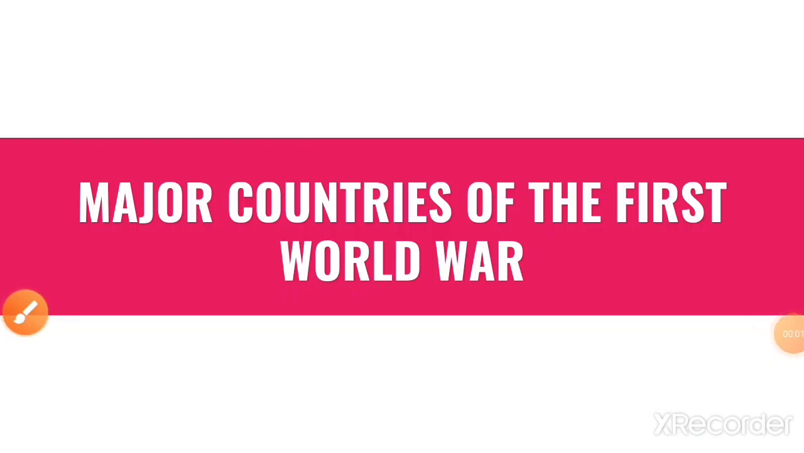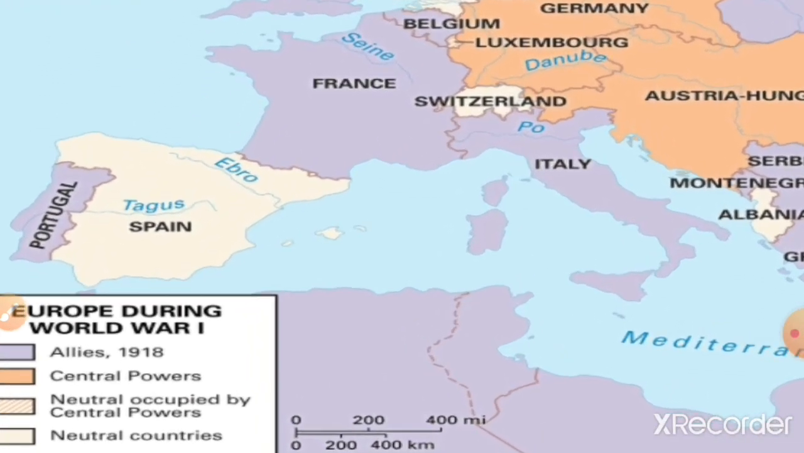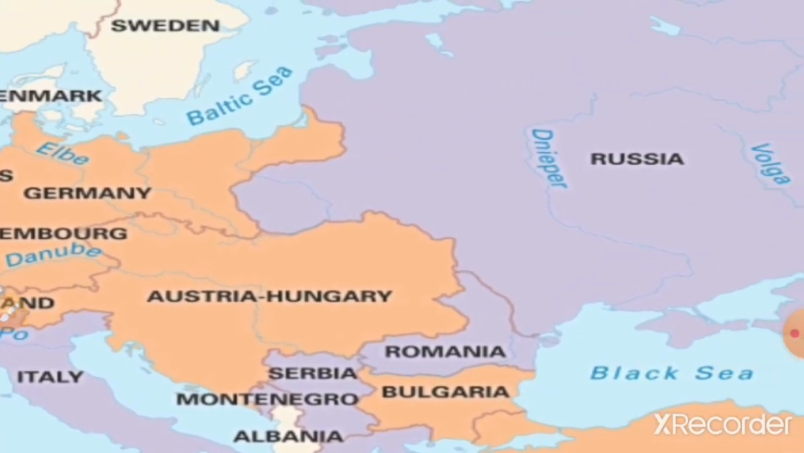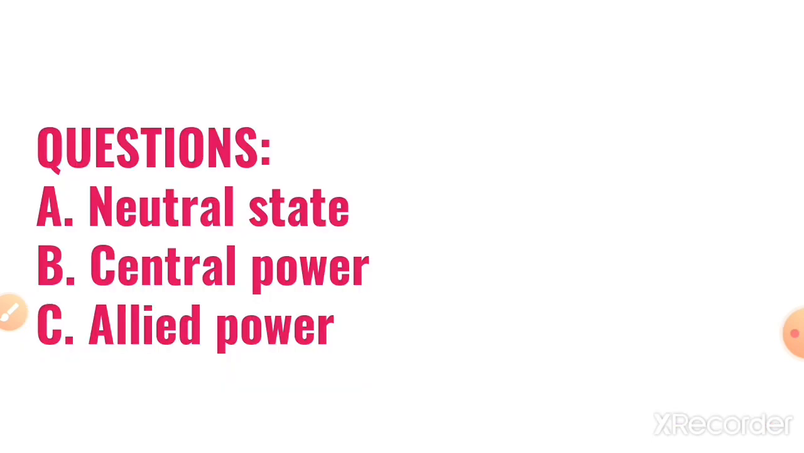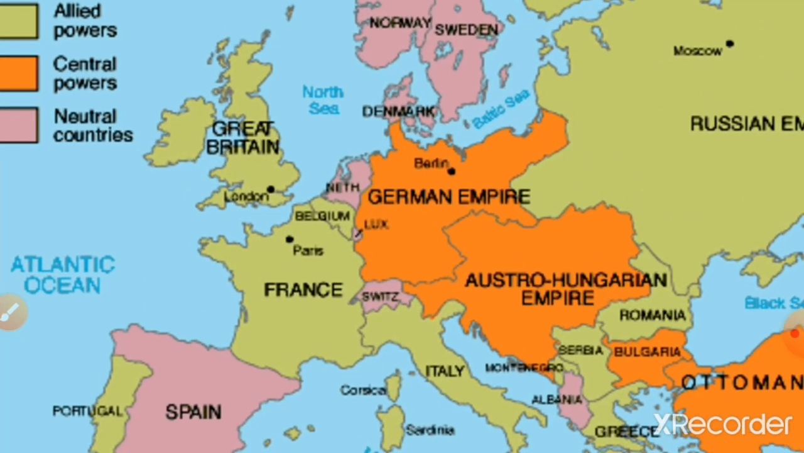This map, major countries of the First World War, is there in your map activity book, and you are going to do it on your own. Now this is the European map, wherein again they are showing us the central power and the allied power. Look at the countries with the names they have shown. Now one more map I'll show you. These are the questions: neutral power, central power and allied power. You are set to locate. Now you know which country is where and which power they belong to.